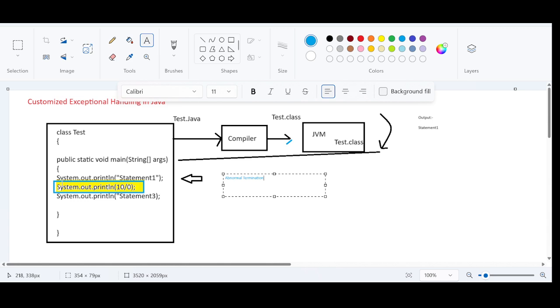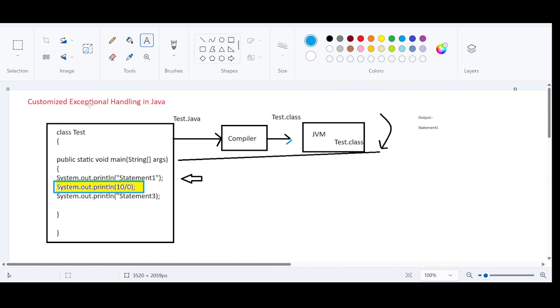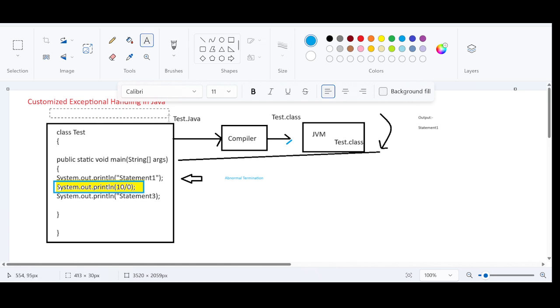Error code. This is something that made the JVM do the abnormal termination. This is a Java code that has been written without handling code, designed without handling code for an exception.